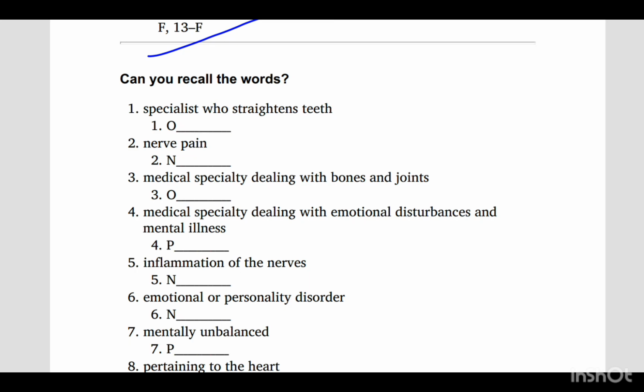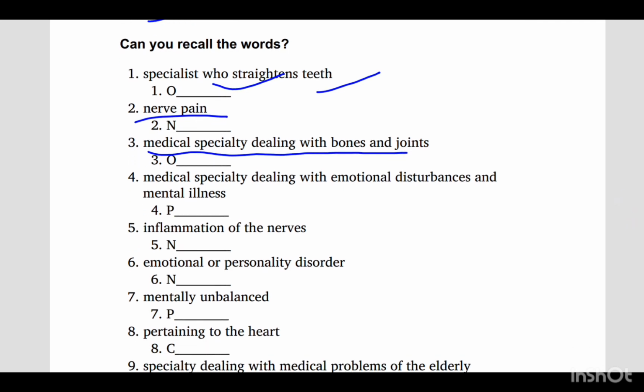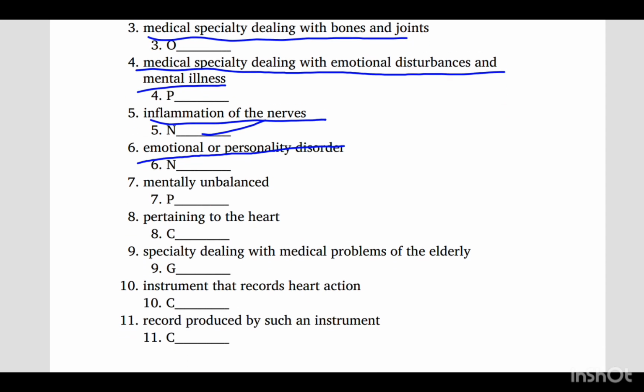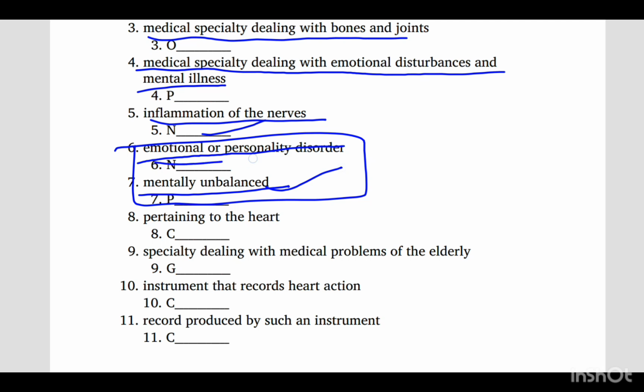Moving on. Specialist who straightens teeth. You can write orthodontist as we saw that. Nerve pain is known as neuritis. Medical specialty dealing with bones and joints, orthopedics. Medical specialty dealing with emotional disturbance and mental illness, psychiatry. Inflammation of the nerves, neuritis. Emotional personality disorder. Mentally unbalanced. These two confuse us. So mentally unbalanced is psychosis and emotional or personality disorder is neurosis.